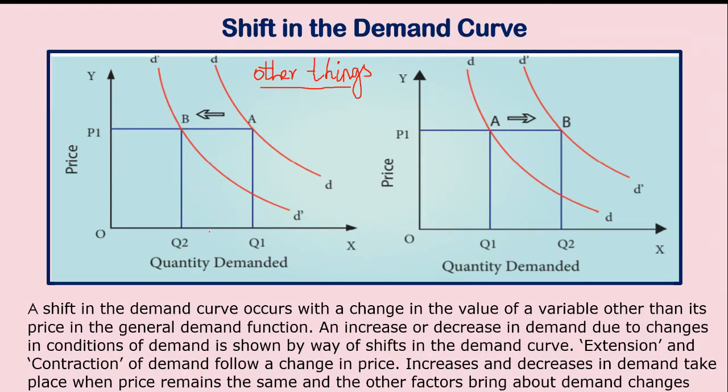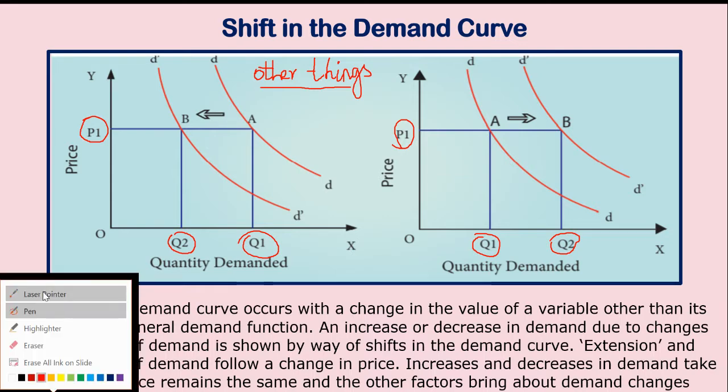Now if you look at this graph, here quantity demanded, here you have the price. There is no change in the price. Price is only P1, but there is a change in the quantity, Q2, Q1. Similarly, here there is no change in the price, but there is a change in the quantity. So here price is not the reason. That's why I am saying it again and again. Here price is not the reason. It is other things.